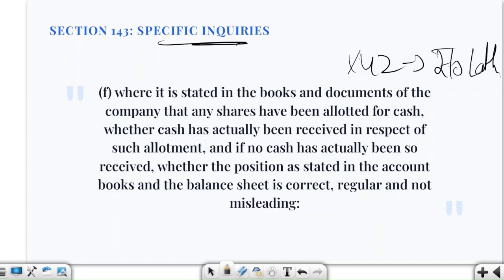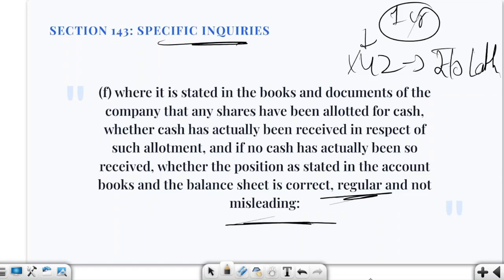The auditor may ask, did you actually receive this 1 crore rupees or not? Why are we asking these questions? Because the books may say the share capital received is 1 crore, but the bank record shows that only 40 lakh rupees were received. So the auditor will investigate whether the accounts and balance sheet are correct, regular and not misleading in nature.